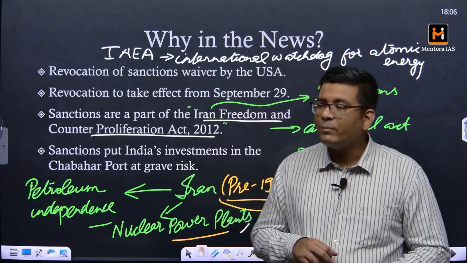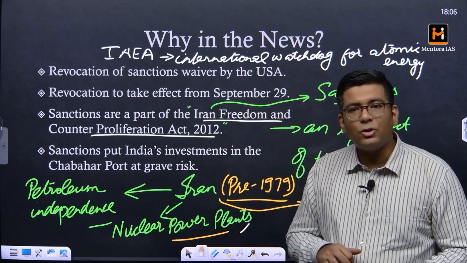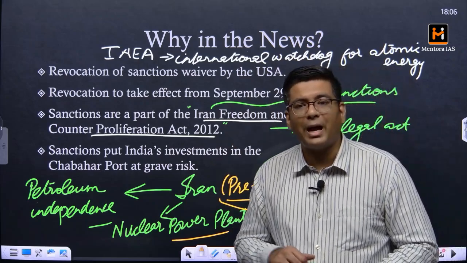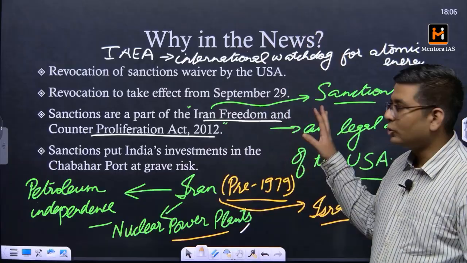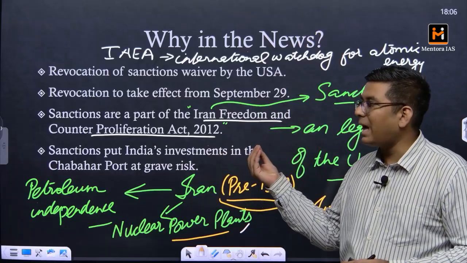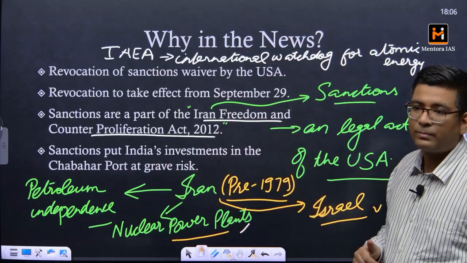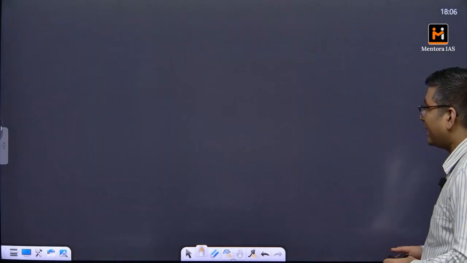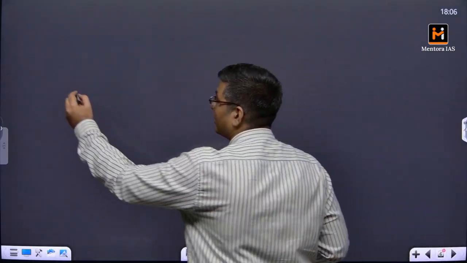In a similar fashion, the USA has also done this with respect to Iran, but on a much bigger scale. With respect to Iran, they have a proper act, and in this act there were certain exemptions. I'll be telling you the exemptions.